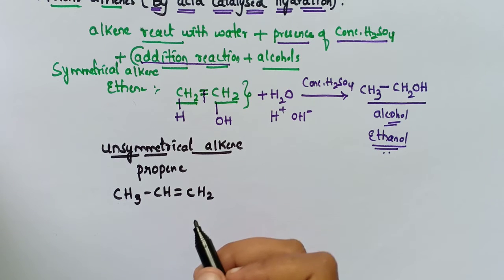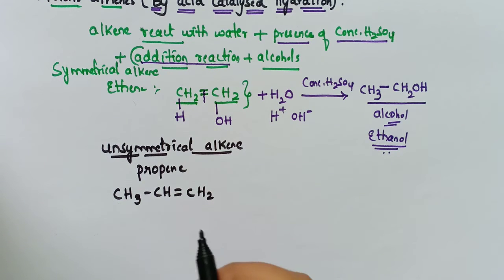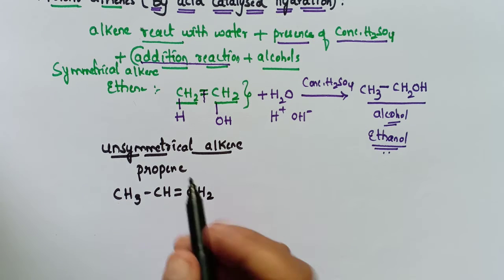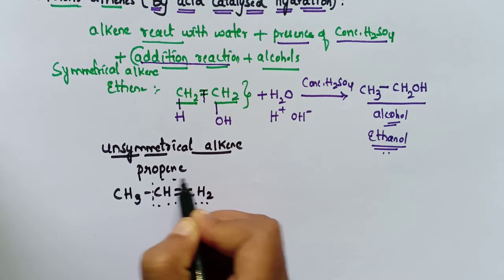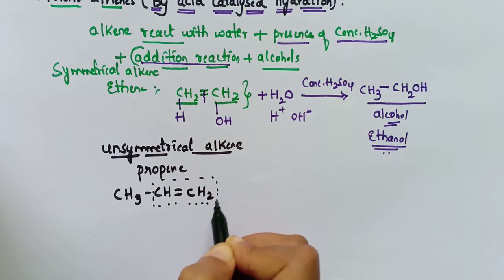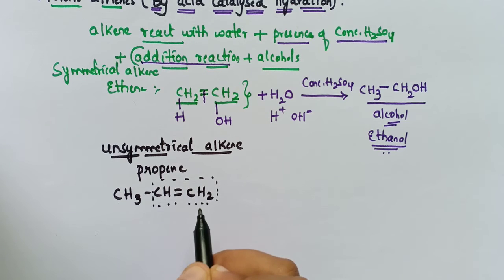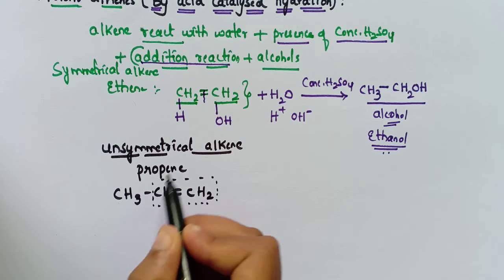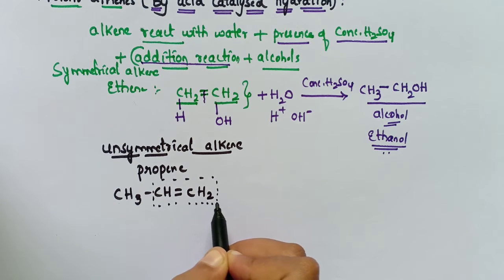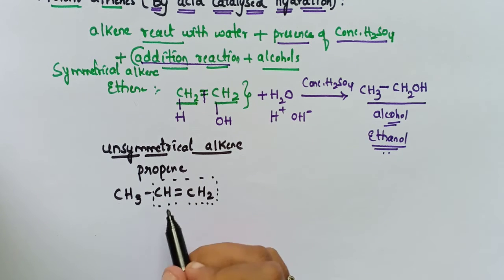Because the groups or atoms attached to either end of the carbon-carbon double bond are different here. See here, just consider this carbon and this carbon, because these carbons are attached to either side of the double bond. So let's consider these two carbons only.